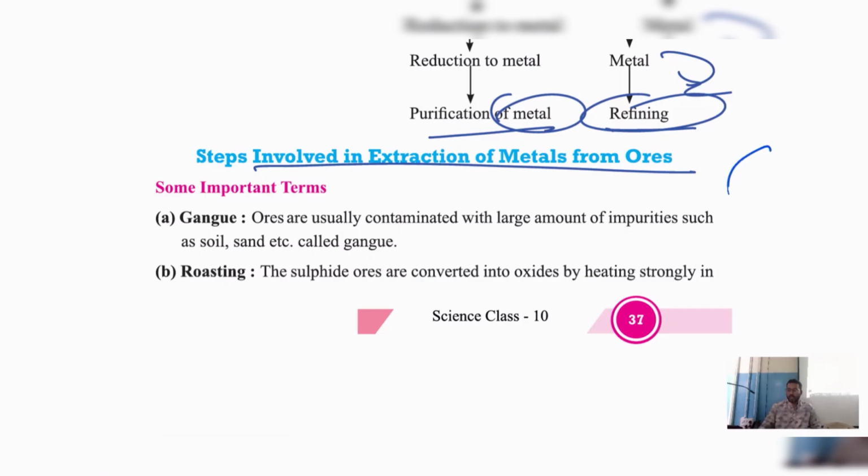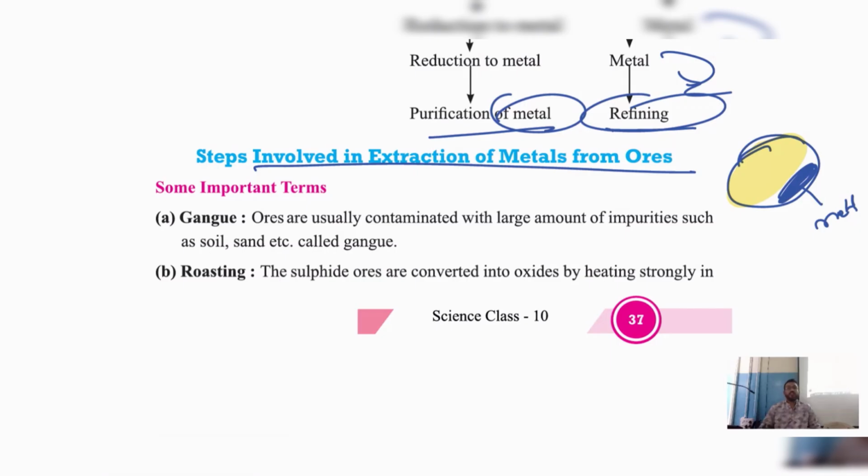See here. I told you we have got a mineral. In this mineral, my dear students, the maximum quantity of impurity is present. Not metal. Impurity means waste. Only a small part of the metal is present.